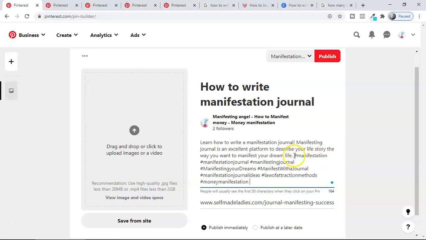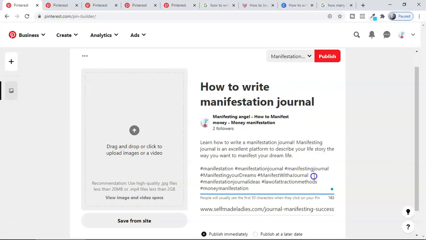For example, I used manifestation, manifestation journal, manifesting journal, manifesting your dreams, manifesting with a journal, manifestation journal ideas, law of attraction methods, money manifestation. Something relevant to my account also I have used. This way I have optimized the title, the description, and also the keyword, which is totally relevant to the destination site or the URL where I'm sending.